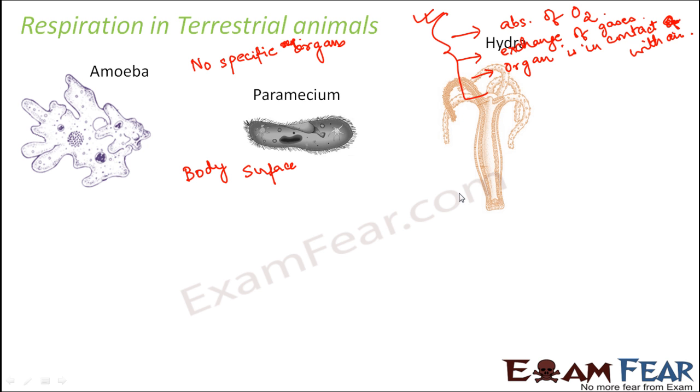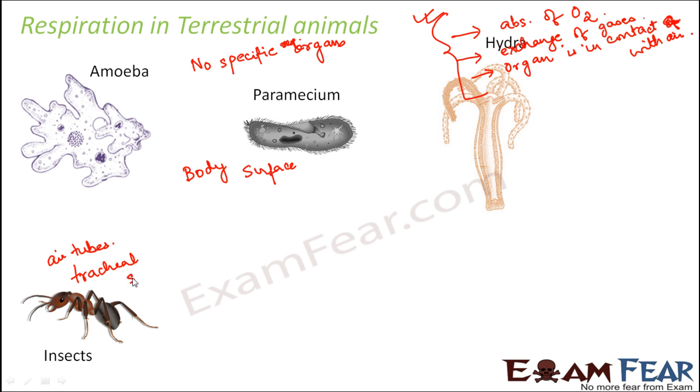In the case of insects, you have a system of tubes called air tubes inside their body, and those tubes help in the exchange of air. This is often known as the tracheal system. Tracheal is derived from the word trachea, because trachea is the term for the windpipe. So in insects you have this specialized tracheal system for respiration.